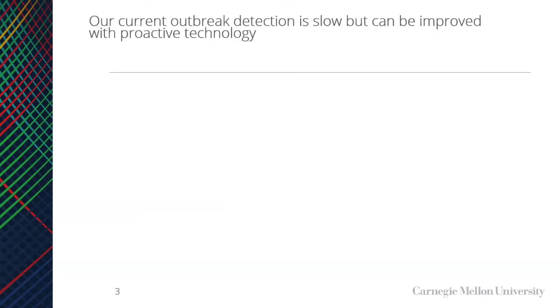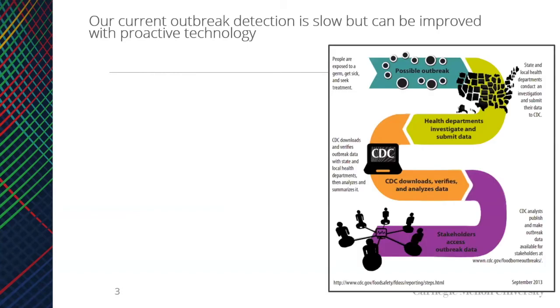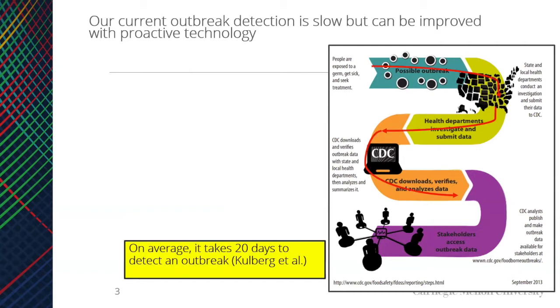In this presentation, we want to highlight how the world's current outbreak detection is slow, but can potentially be improved with machine learning. In order to demonstrate that current outbreak detection is slow, the figure on the right shows the steps of the current process. The entire process takes, on average, 20 days from onset to outbreak classification. We are hoping that our work will quicken this process.